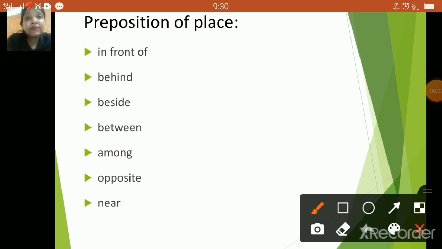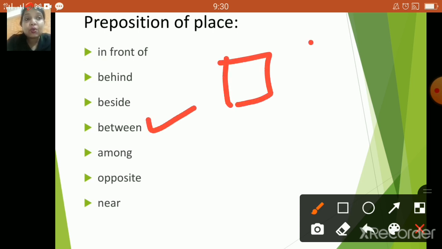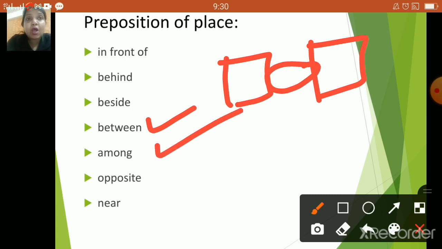Children, in the first slide of today's video, we came across one picture which was on between, where we saw two boxes. In between two boxes, there was a green ball, isn't it? Now, what is the difference between between and among? For example, if I say, I'm trying to decide between the green shirt, the blue shirt and the black shirt.